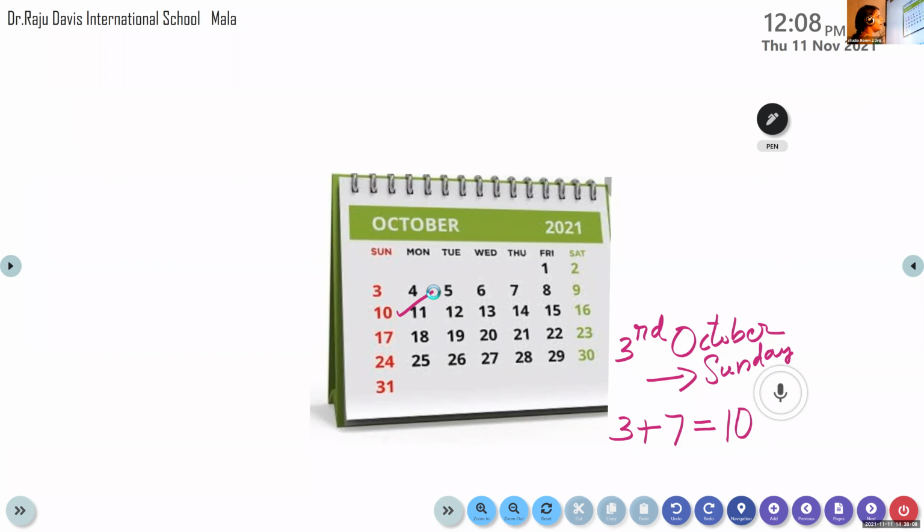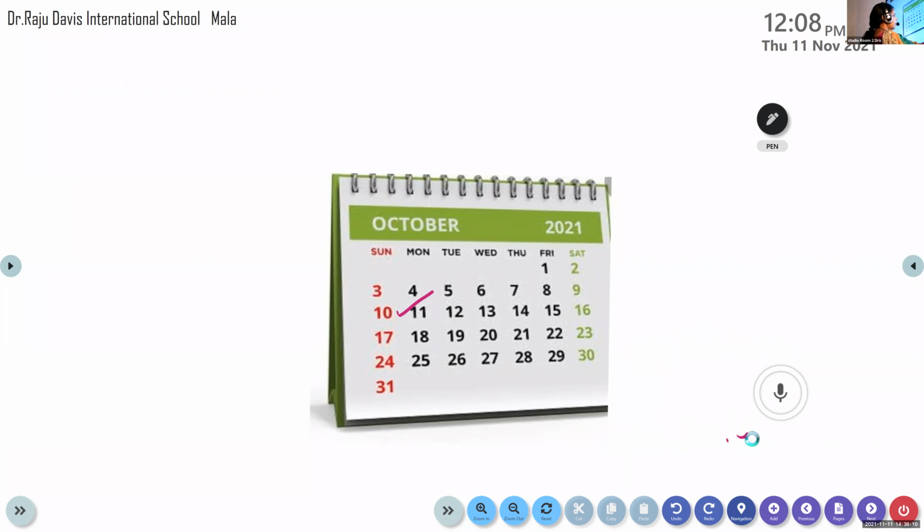That means I will give you another example. See, 5th. Yes, Parvati. Saturday is given in green color. This is another calendar.